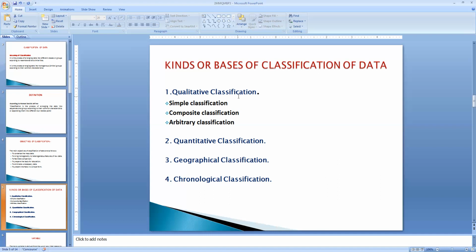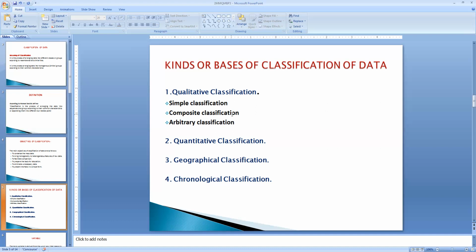In the case of qualitative, we come across three types of classification. One is simple classification, another one is composite, and the third one is arbitrary classification. What do you mean by simple classification? Simple classification is nothing but classification of units on the basis of a single characteristic.